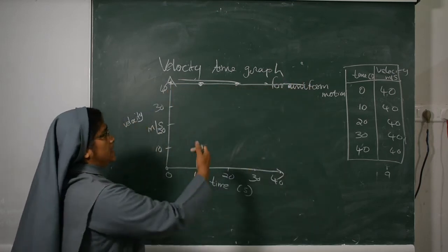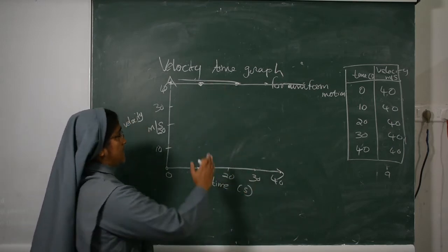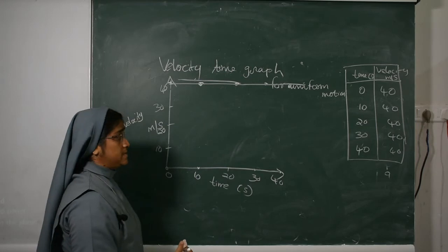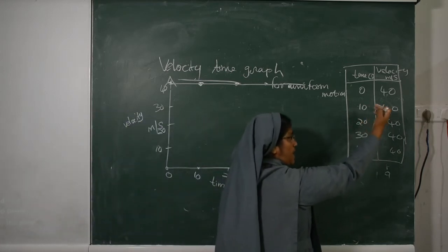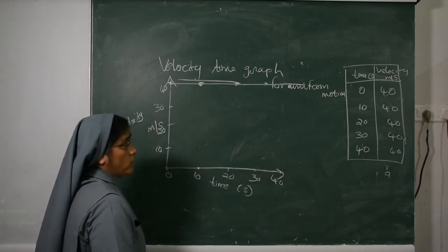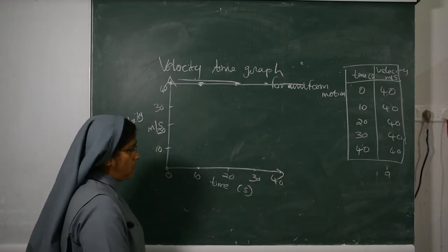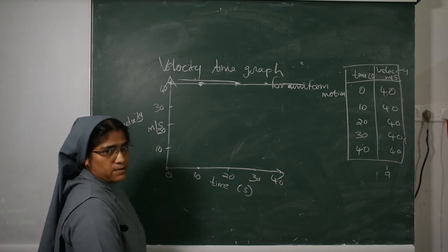Okay, it means a straight line parallel to the x-axis. Here time is increasing, but velocity is not increasing. The car is moving with a constant velocity of 40 meters per second throughout the motion.